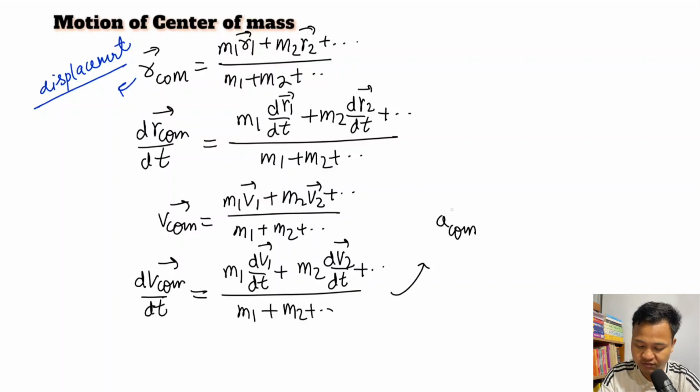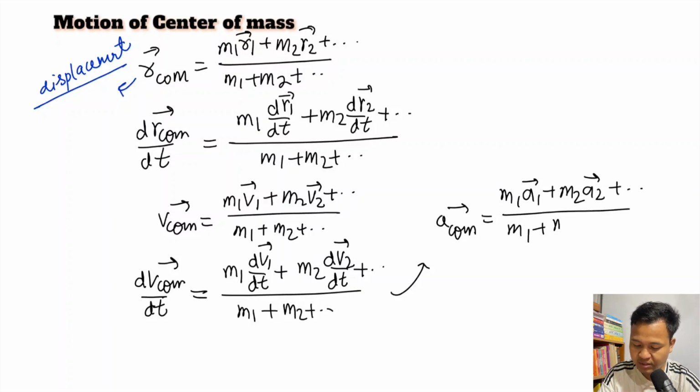So here you have acceleration of center of mass equals to m1 into a1 plus m2 into a2, plus and so on divided by m1 plus m2 plus and so on.